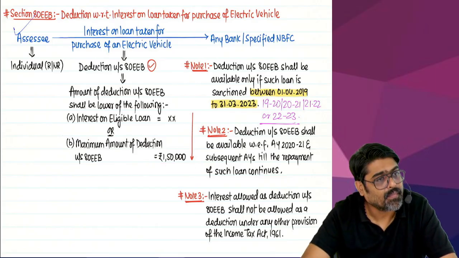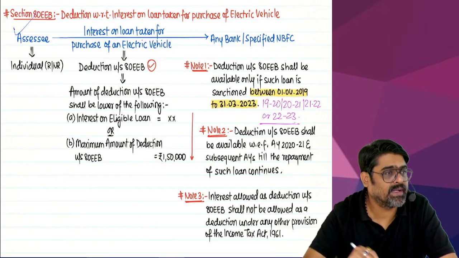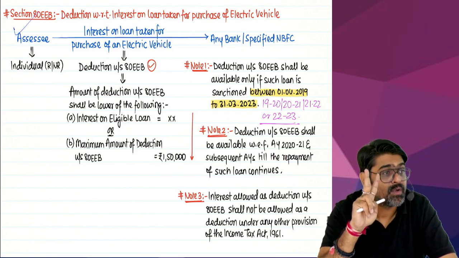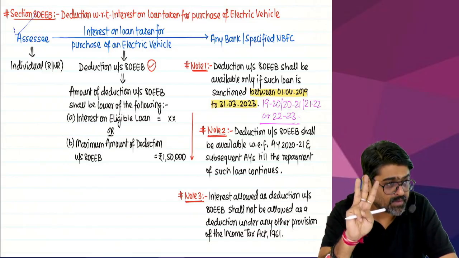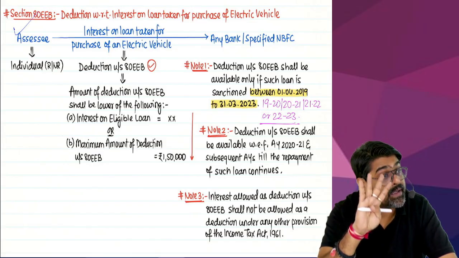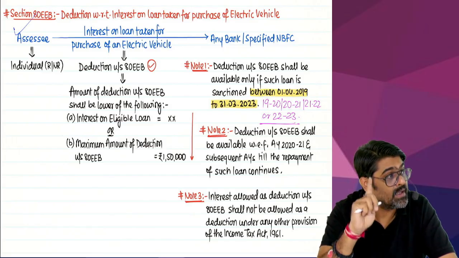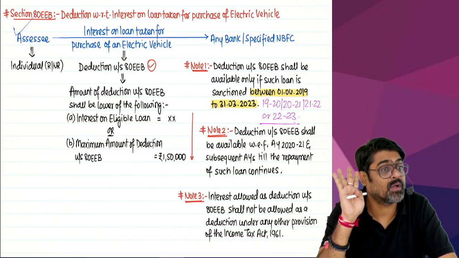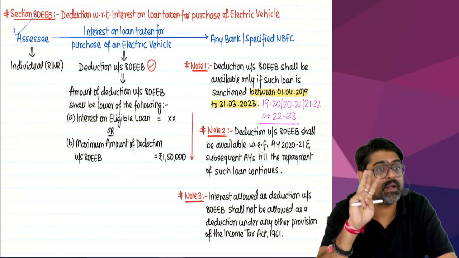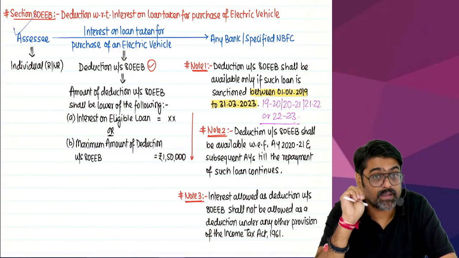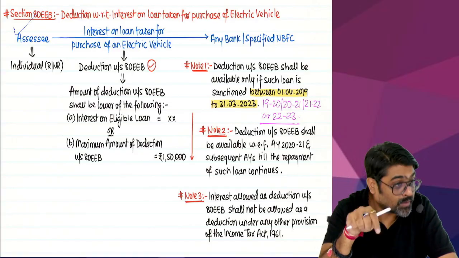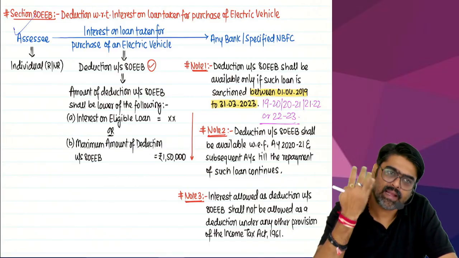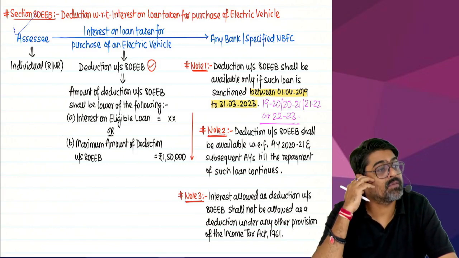On that loan, whatever interest you will pay, that entire interest will be allowed under 80EEB subject to maximum 1,50,000. But for that, the loan must be taken during the previous year 19-20 or previous year 20-21 or 21-22 or 22-23. The EV loan must be taken during any of these years. Yes or no? 19-20, 20-21, 21-22 and 22-23. So the loan was sanctioned during any of these years. How much loan? Any amount of loan. How much is the value of the electric vehicle?